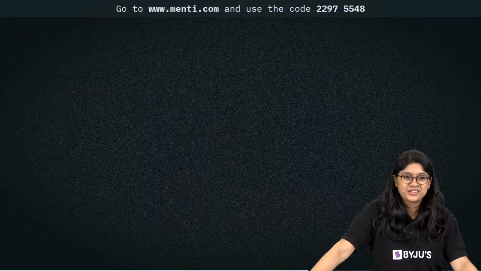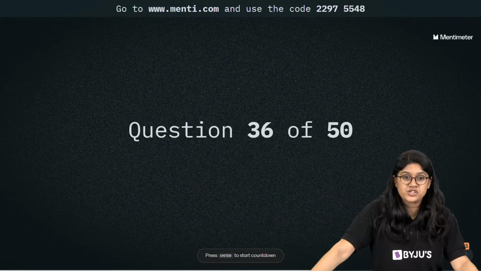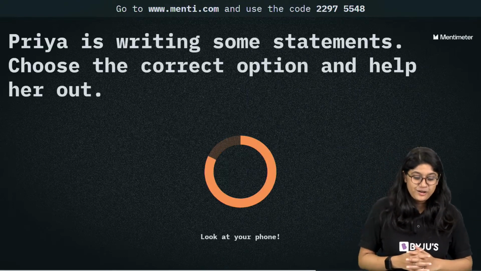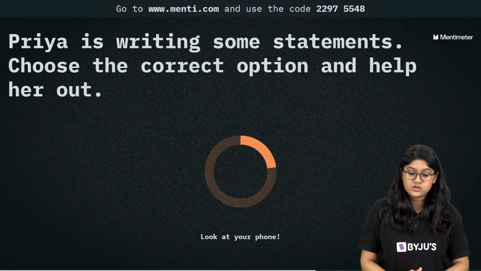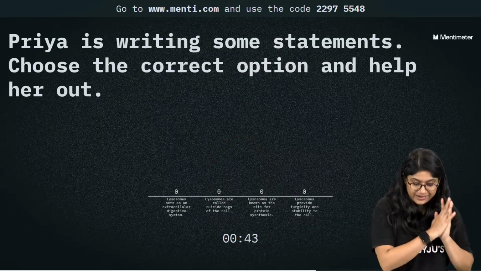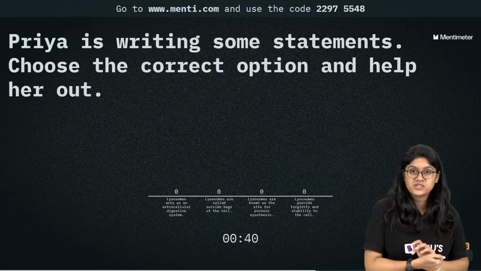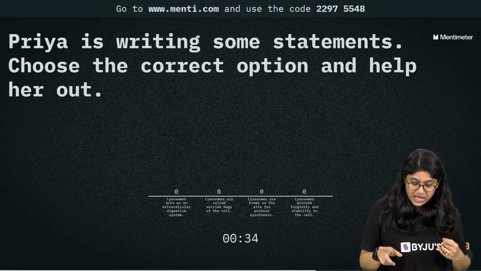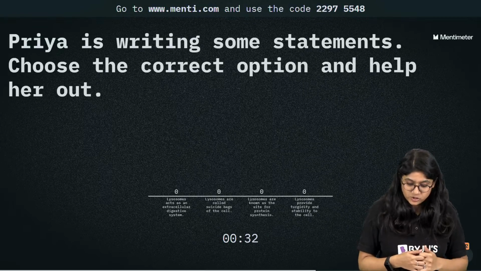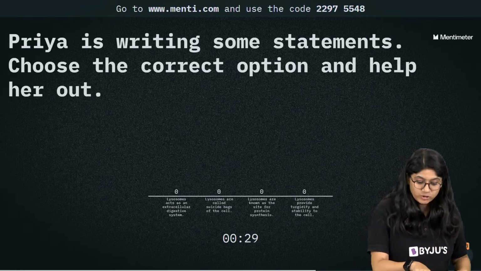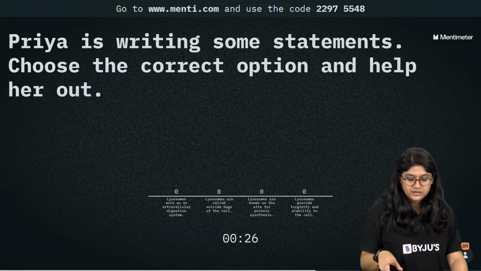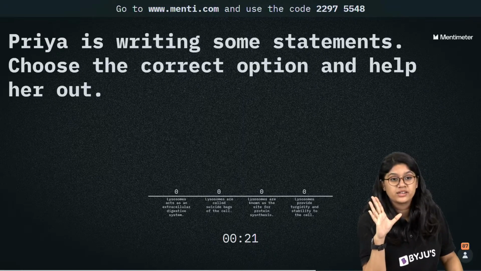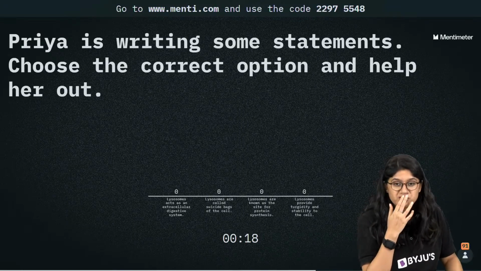Okay, here we go. The next question, everyone, 36th question. Priya is writing some statement. Choose the correct option that helps her out. Lysosome act as an extracellular digestive system. Lysosomes are also called as suicide bags of the cell. Lysosomes are known as a site of protein synthesis. Lysosomes provide the turgidity and the stability. So I think you have to find out the incorrect statement, or the correct statement. Sorry, you have to find the correct statement. The question is correct.